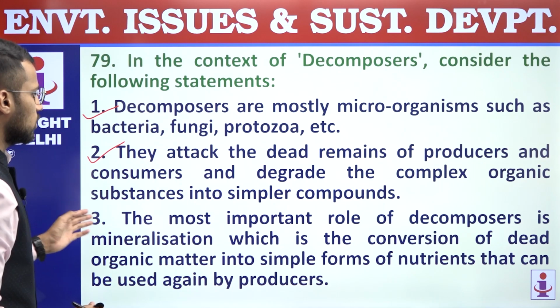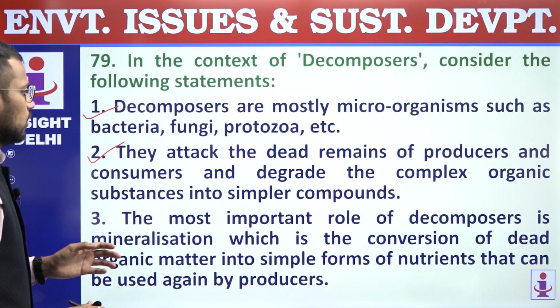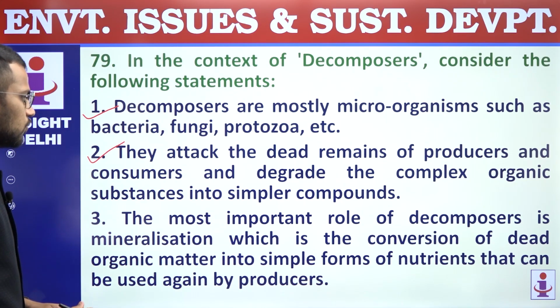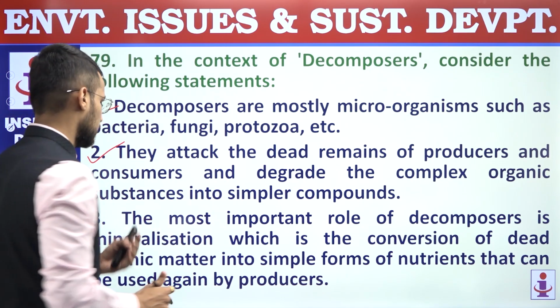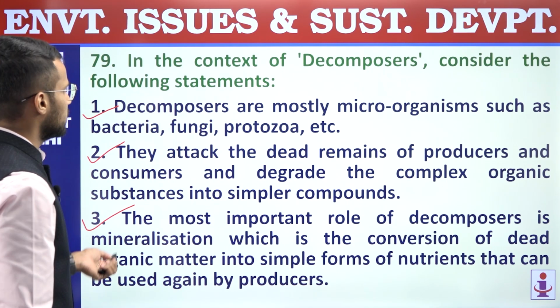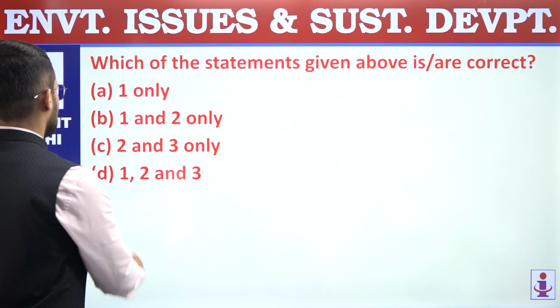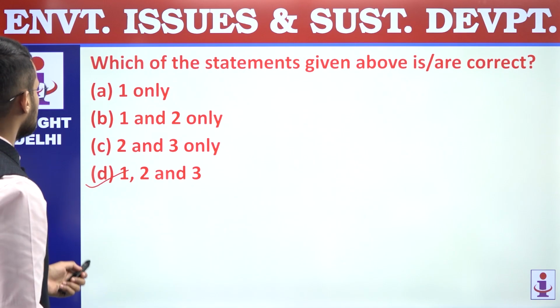Third, the most important role of decomposers is mineralization, which is the conversion of dead organic matter into simpler forms of nutrients that can be used up by producers again. So third statement is also correct. All these three statements are correct regarding decomposers. We are supposed to find out correct statements only. Answer is D, 1, 2 and 3.